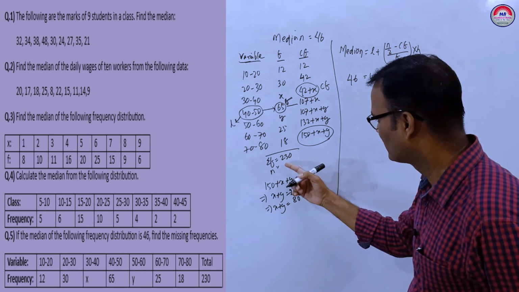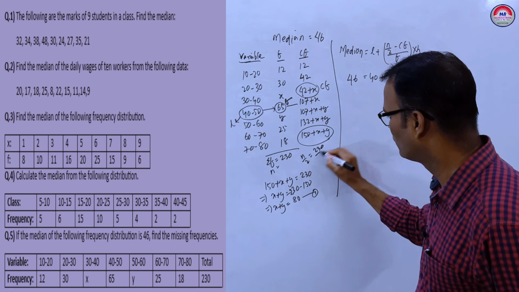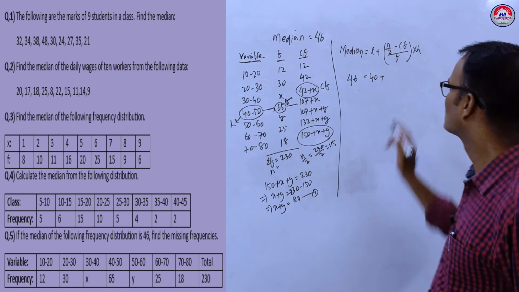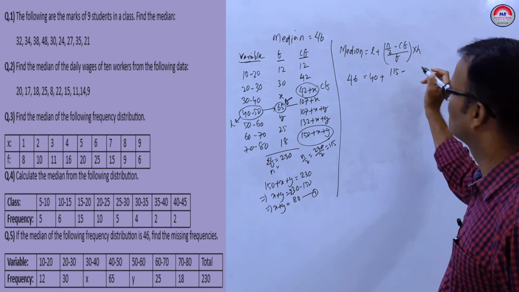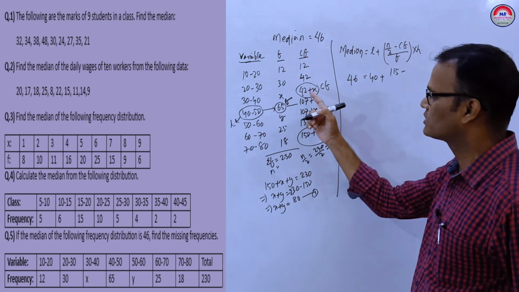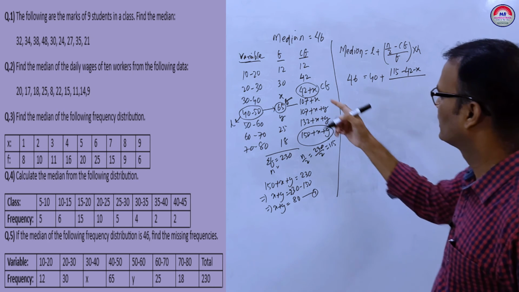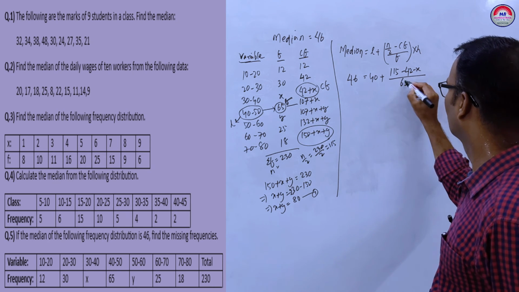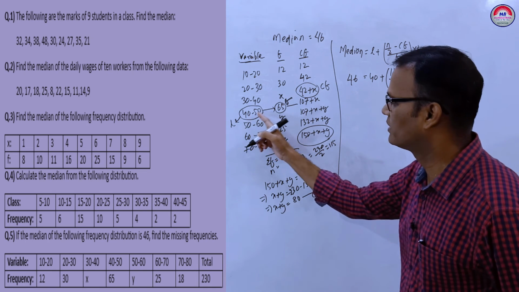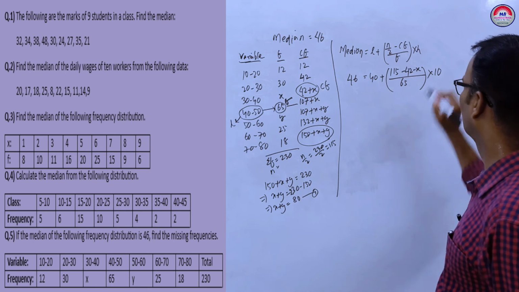Okay. Now see, the median value given, 46, is equal to L, which is 40, plus n by 2. n is given as 230, so n by 2, 230 by 2, is 115. Okay, so put here 115 minus CF. CF is 42 plus x. Minus 42 plus x means minus 42 minus x, upon F. F is 65, into H. H is the difference, upper limit minus lower limit, 10. H is 10.